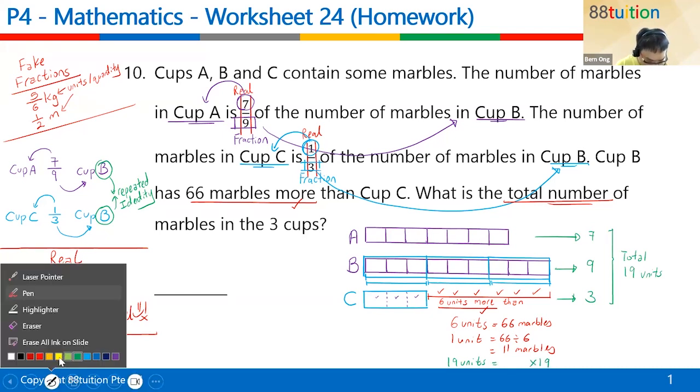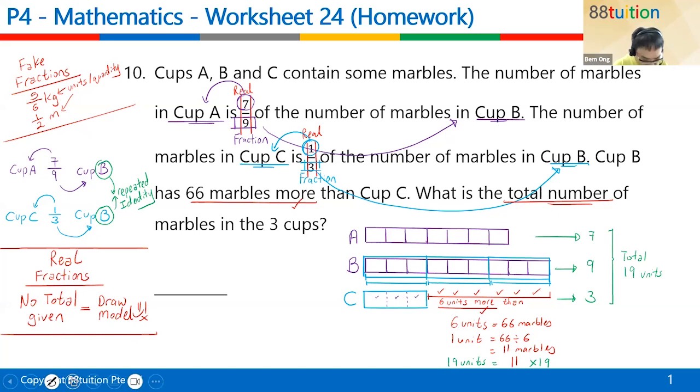Are you all still following me? Okay. So we did something like this last week, which is important. You must know how to read and draw your model. How to multiply by 2 numbers, by now you should know. Don't bluff. Put a 0 down here. 1 times 9 is a 9. 1 times 1 is a 1. And down here is a 9. 209. And that's how the classmate gets the answer. 209 marbles. All right. Answer is 209 marbles.